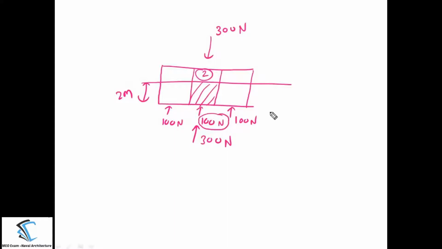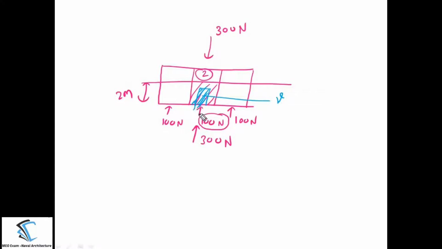But suppose you have some cargo, or consider that there is an engine room at compartment 2, with an engine somewhere here. You can consider that the engine also occupies some amount of the volume of compartment 2. Let's call that volume small v. Now consider that this same compartment 2 is damaged.